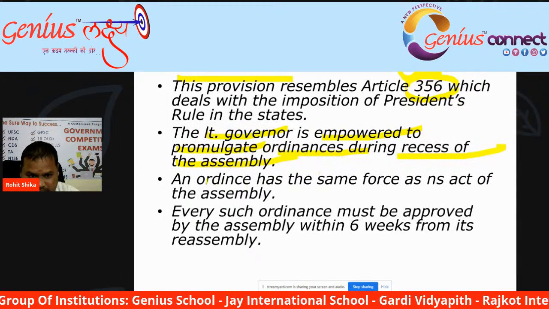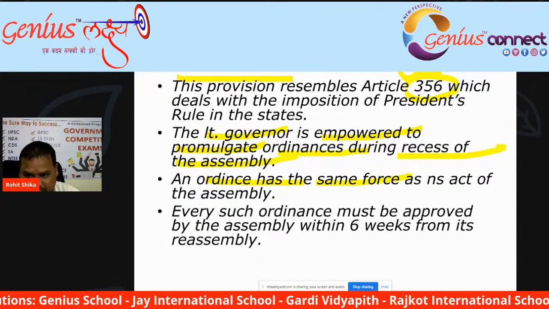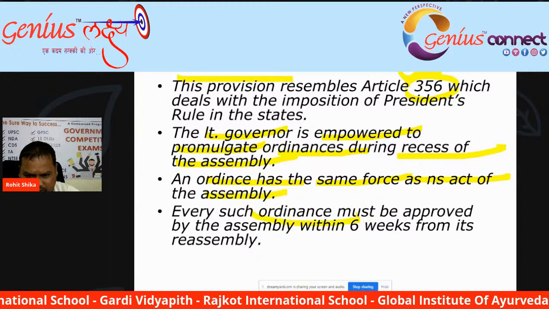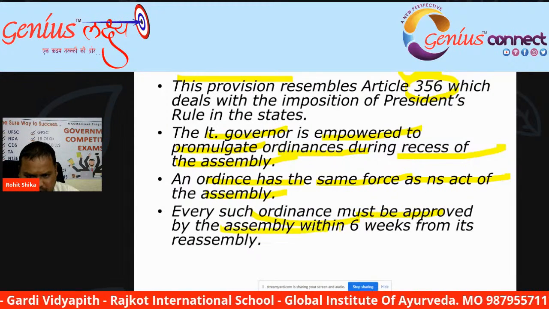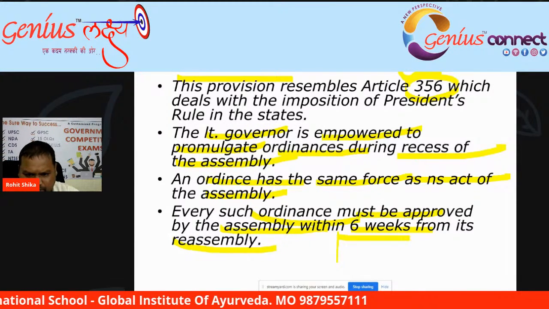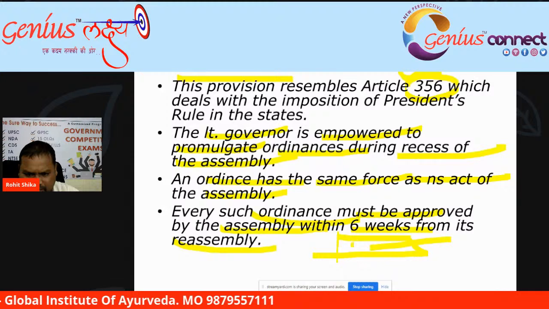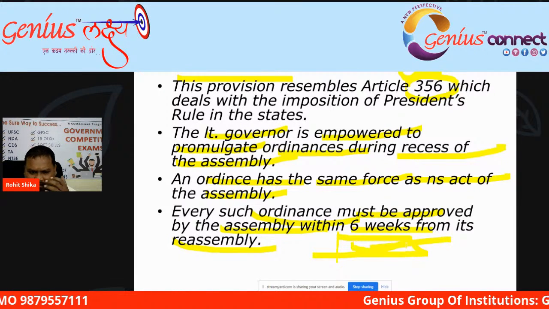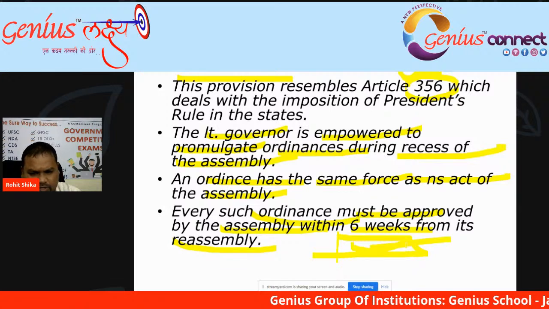An ordinance has the same force as a law of the assembly, and it must be approved within 6 weeks of the reassembly. Means when the assembly starts again, it must be approved by the assembly.